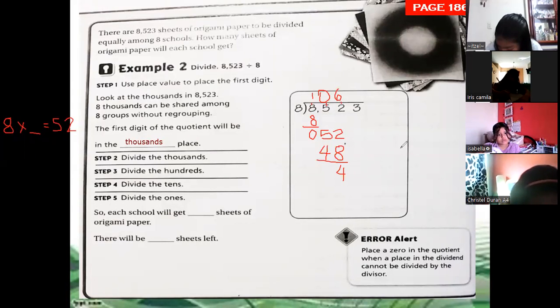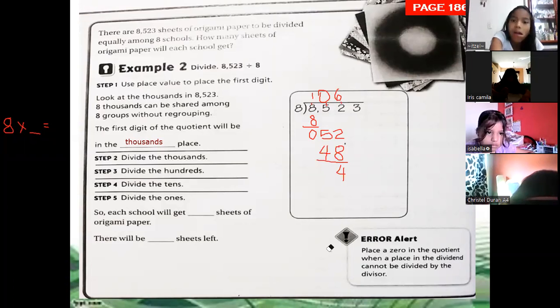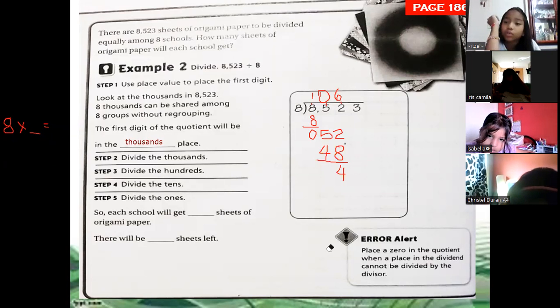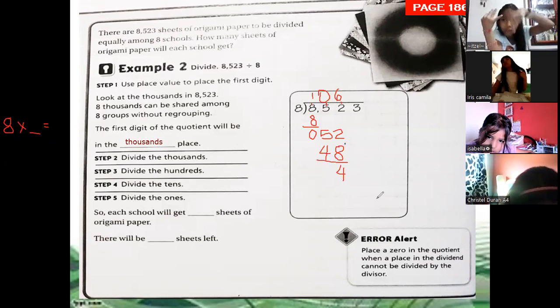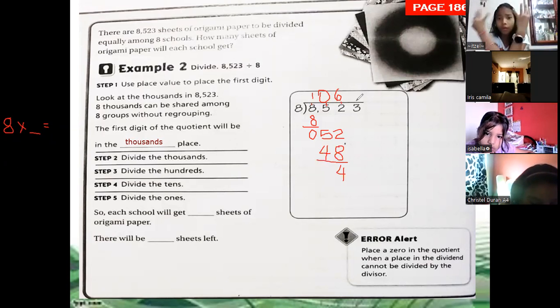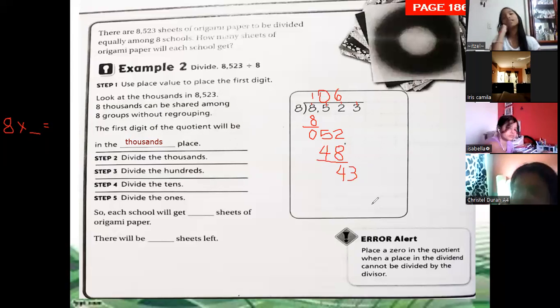Now, Isabella, what do I have to do now? What is next? Exactly, this number 3. We still have a number there, so we write the number 3 next to the leftover.